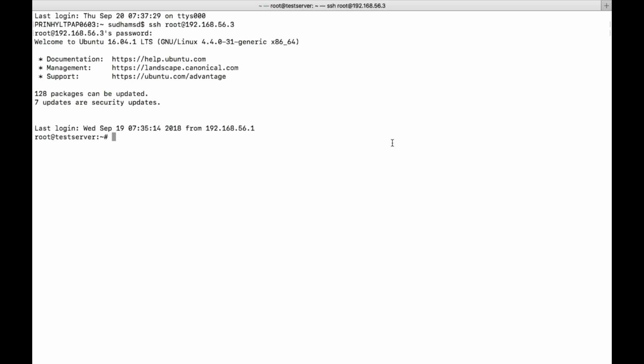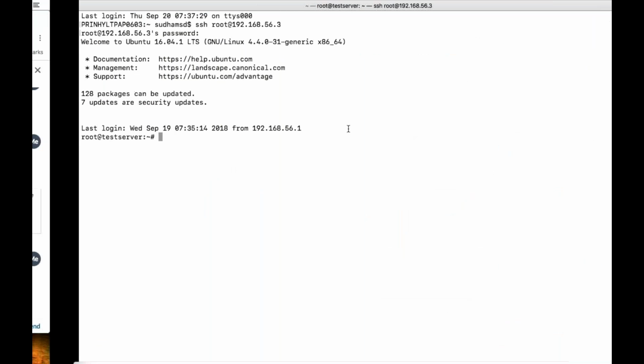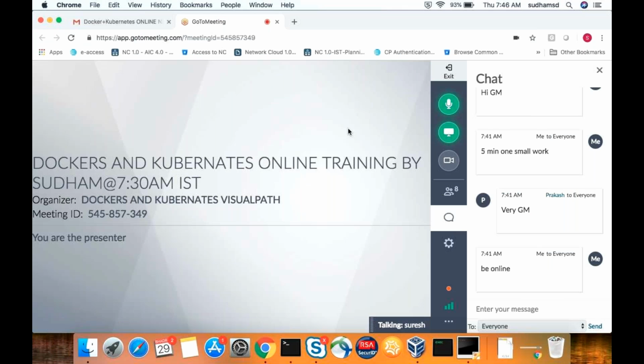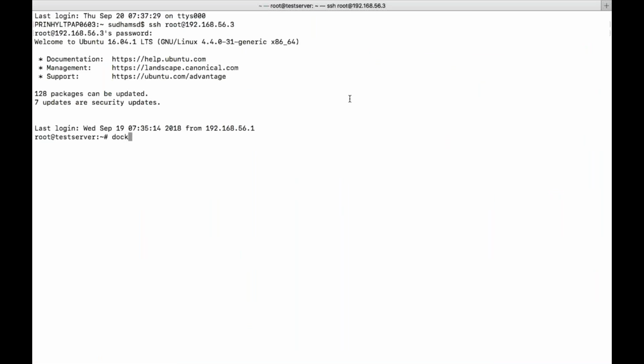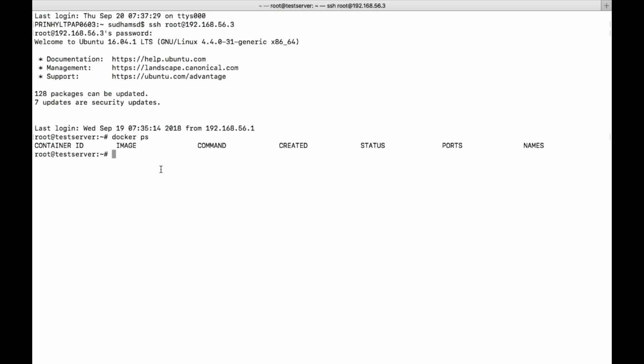Sugam, Suresh. Yeah, sure. I got an error: you can't attach to a stopped container, start it first. So maybe the container which you have created is already stopped, so you cannot log into the container. Whenever you create a container, just verify with the docker ps command. I hope you are able to see the screen, right? Yes. Okay. So the docker ps command will show you the running containers. If it is not showing you here, it means that it is stopped.